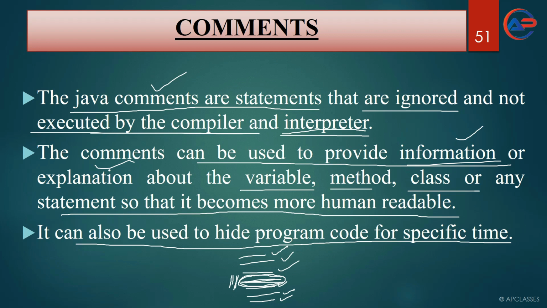Now just think, when you remove a particular line and once again you want to include that line, after deleting it, you have to write it again, isn't it? So without removing the line, the things can be done. Simply put a single line comment. That line will become hidden from the compiler, and the compiler will not execute this line. And you will come to know how the program is going to behave, how it is going to work when you don't execute a single line.